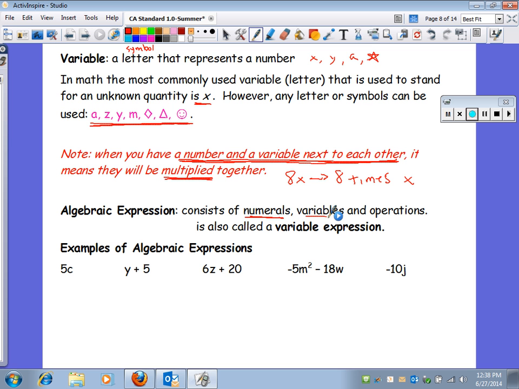Now an algebraic expression consists of numerals and variables. You could have numbers, you could have variables, you could have operations, all kinds of stuff in algebraic expressions. You can see the ones listed down here. These all have unknown quantities in them. So anytime you have an unknown quantity, it's called an algebraic expression. Some unknown letter or number, we don't know what it is. We don't know how much y is, so it's an algebraic expression.